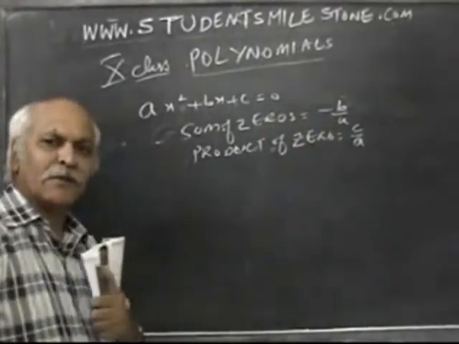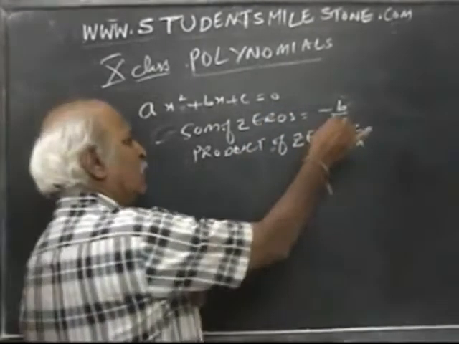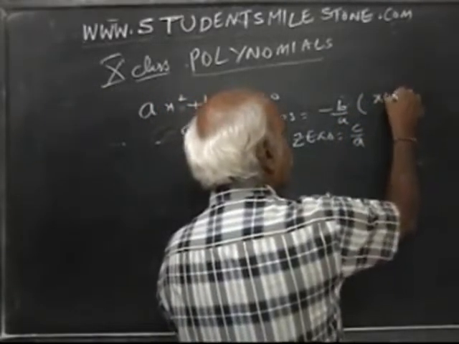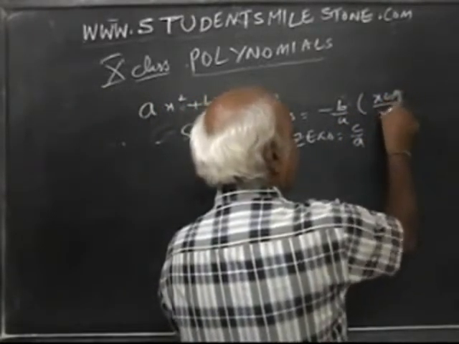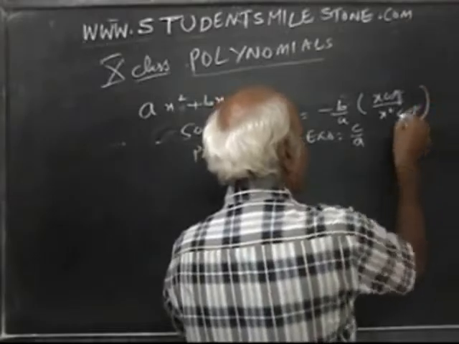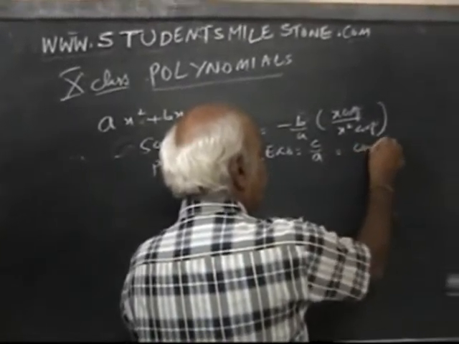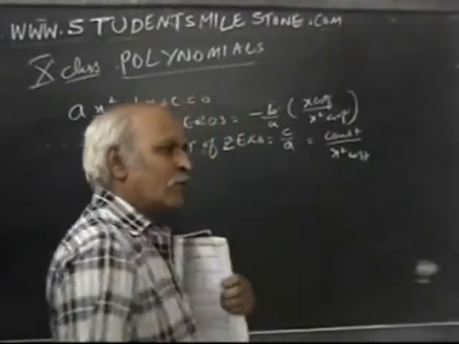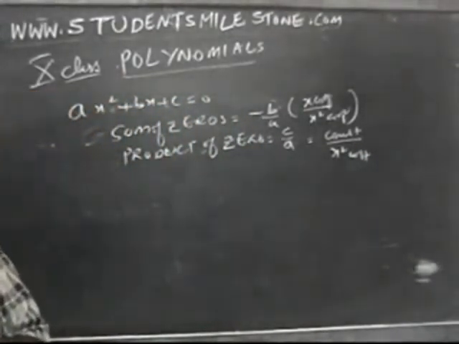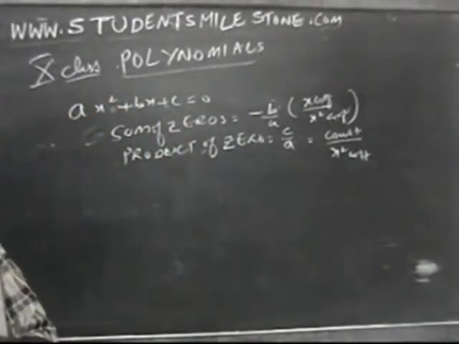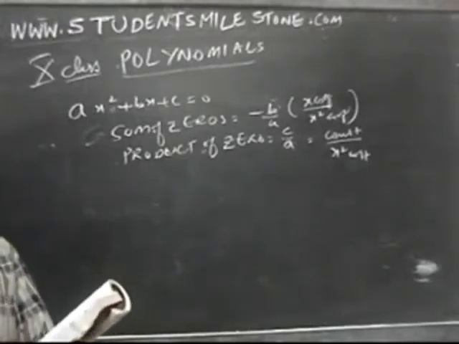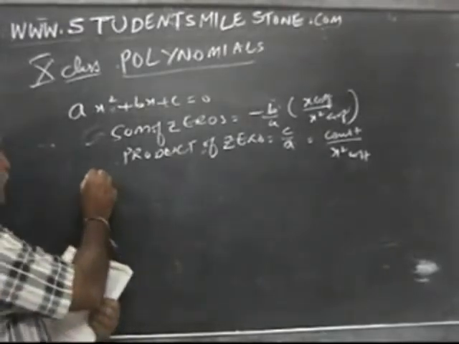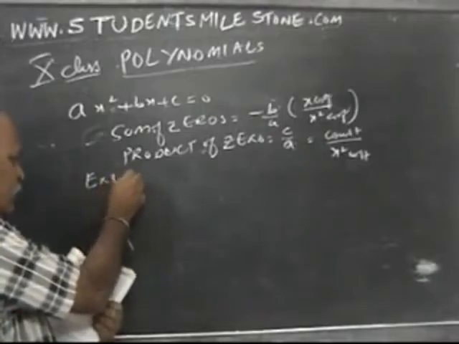So what is the sum of the zeros? Minus b by a. In other words, what will we say? X coefficient by x square coefficient, and here constant by x square coefficient. How to use this in a formula? Let us see exercise 3.3.